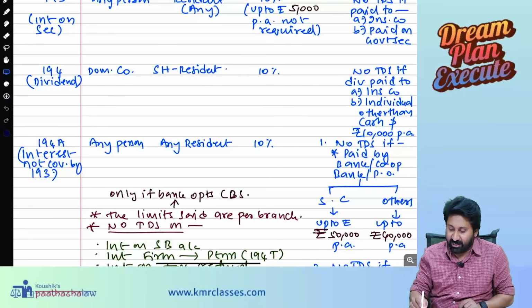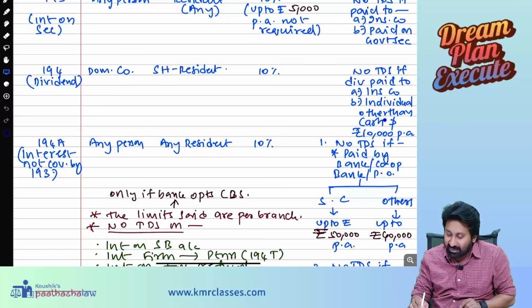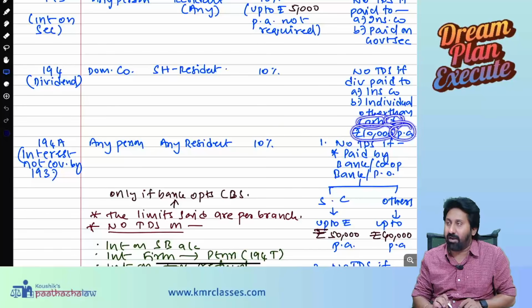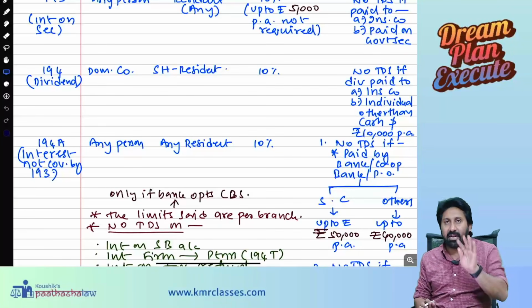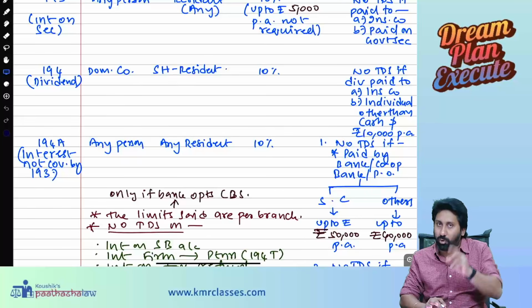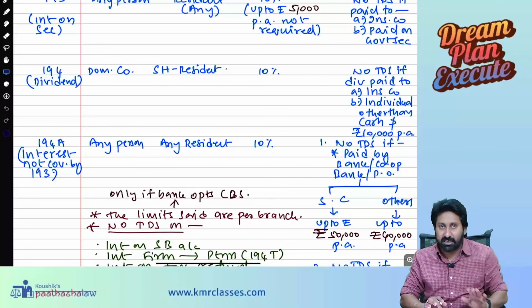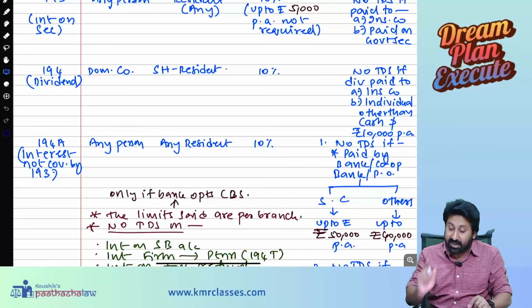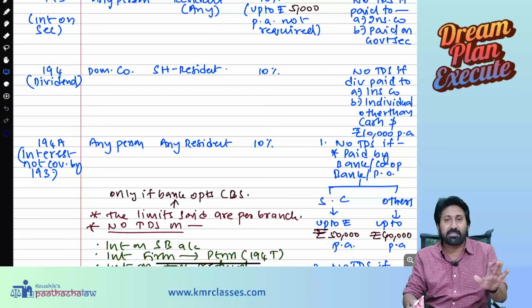Okay. Next, no TDS if dividend is paid to an insurance company, or to an individual other than in cash, not exceeding 10,000 per annum. Sir, I did not understand the second one. Let me explain. Normally, if a domestic company is paying a dividend to any shareholder who is a resident, 10% TDS has to be made. However, if the same payment is made to an insurance company, TDS deduction is not required.